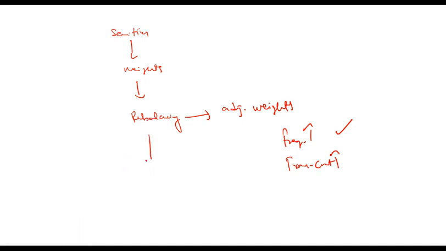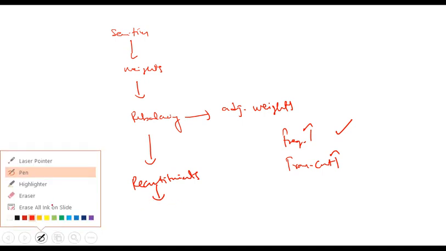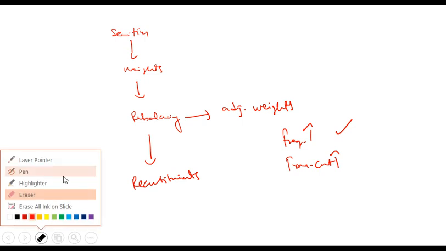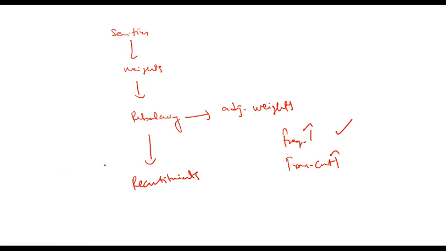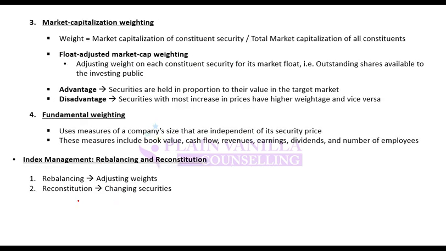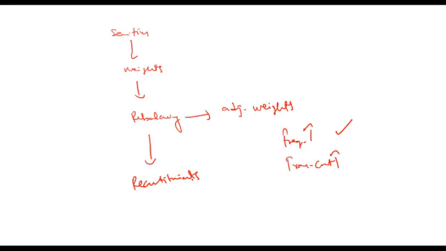That is rebalancing. And then reconstitution. Reconstitution is changing the constituents or their weights, that is security selection changes or weight changes. So this is how an index is formed or operated. Remember the difference between reconstitution and rebalancing. Rebalancing is just adjusting weights back to normal or back to the required. Reconstitution is changing the securities or changing the metrics of allocating weights.